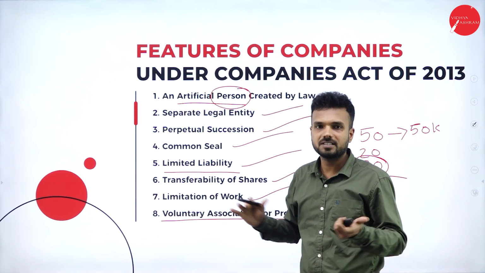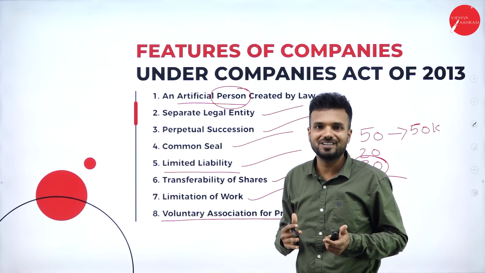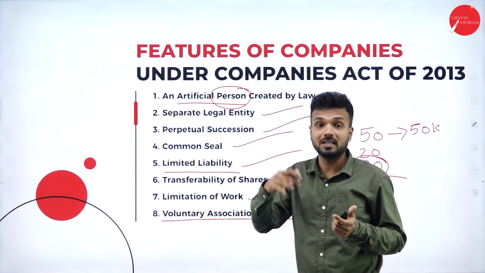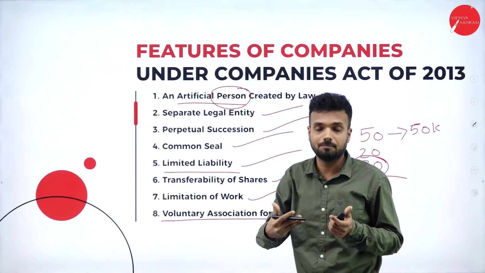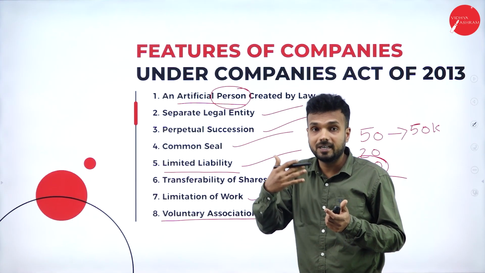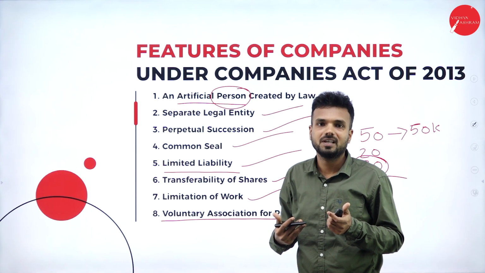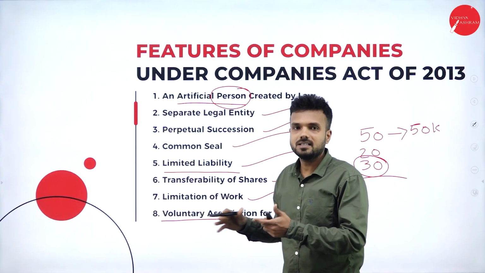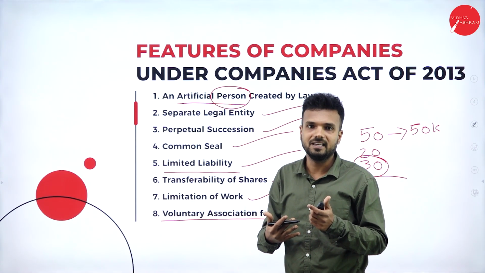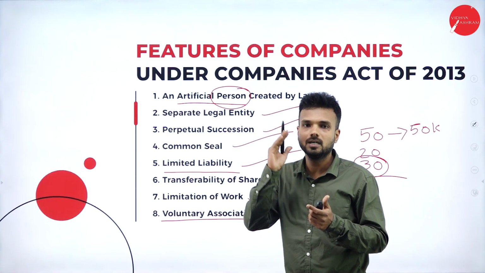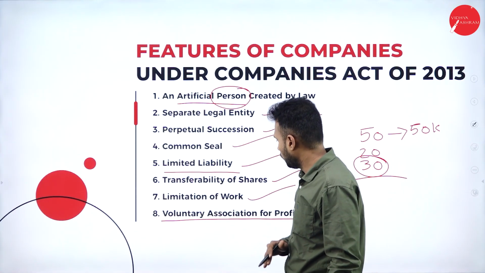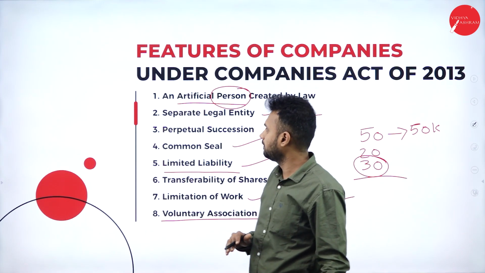How exactly does it work in the current generation? If people are interested in a particular company, they look at what kind of sector it is, what activity it does, what profit it has earned, and what the dividend sharing ratio is. These are all things looked over by shareholders while investing in the company. They make sure they will have a good return on their investment. That we call a voluntary association for profit, to make a profit.